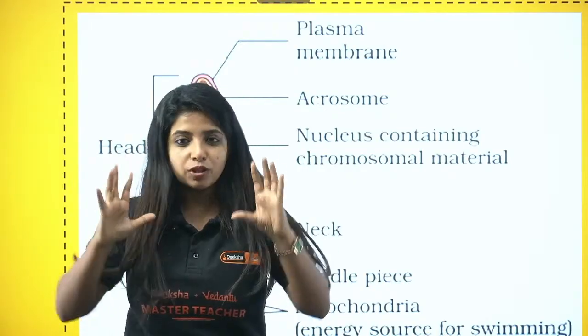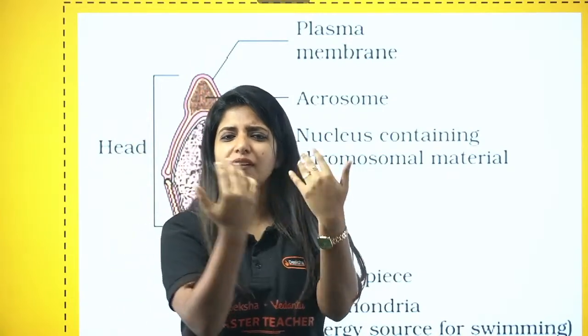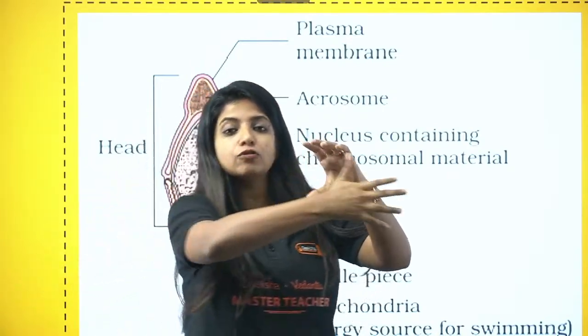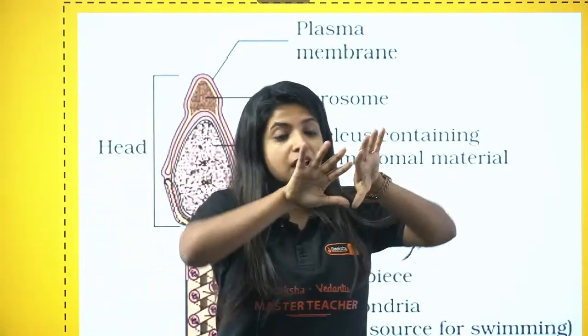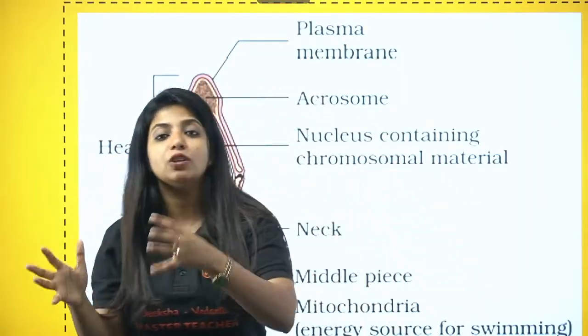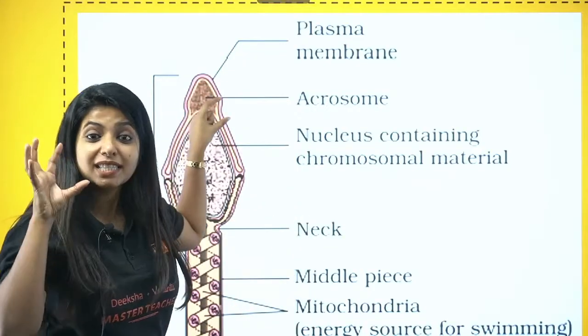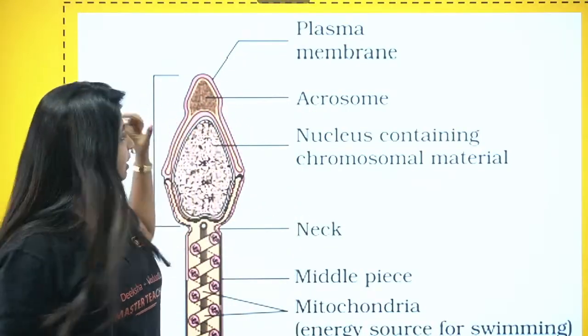I don't understand. So the sperm, when it comes in contact with the egg, the egg will be surrounded by a lot of layers, and to go and cleave through these layers, obviously you need some enzymes which is going to open up all the layers, and then finally the sperm nucleus and the egg nucleus can fuse. That is how it usually goes. Okay, so the acrosome contains the enzyme. It's just like the rocket that is there. Okay, it contains the enzyme.